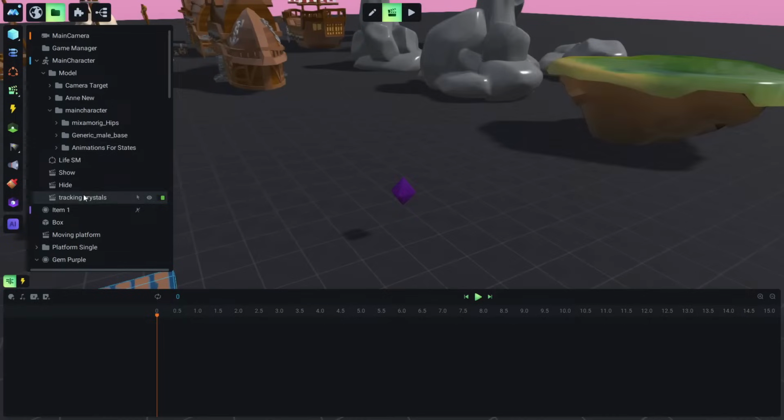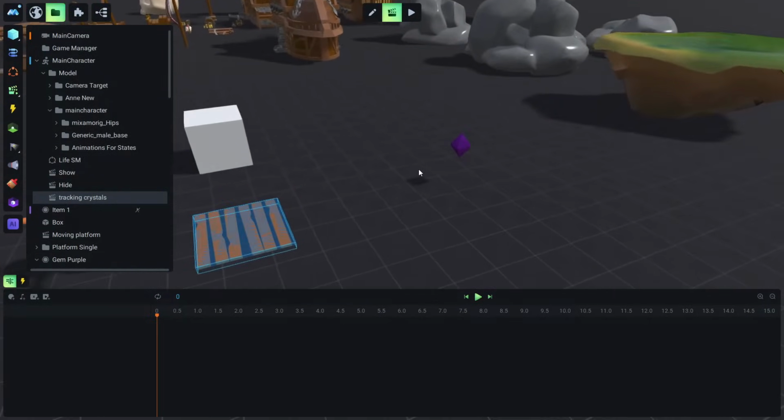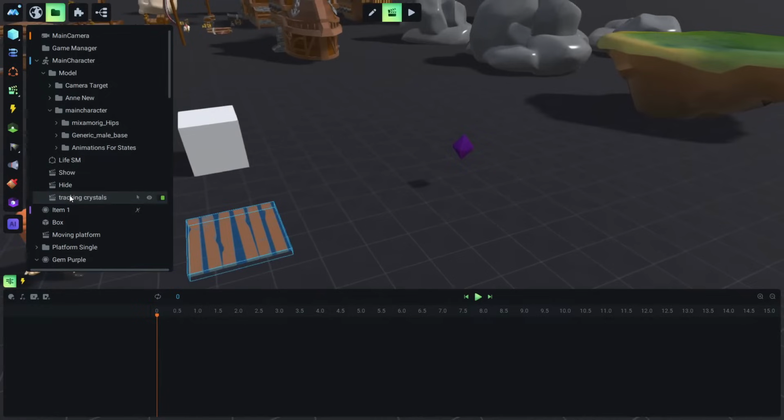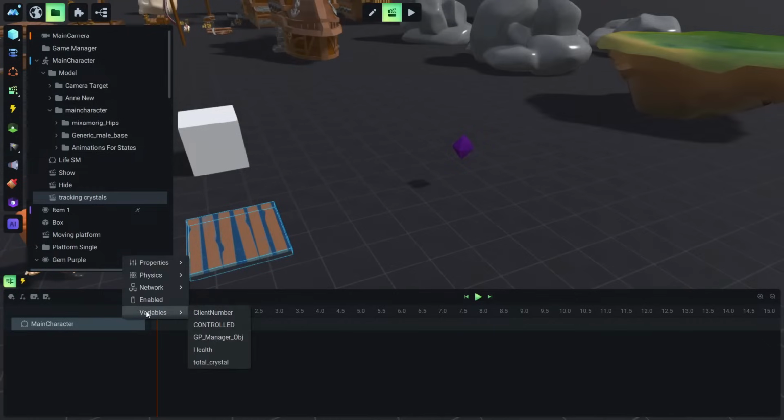So tracking crystals. What do we want this to track? We want to track the total number of crystals that we have collected. And to do this, first we want to see how we can increase this variable number, the crystals, from 0 to 1. So we are going to import our main character here, and we import our main character because the variable that we have just created is inside our main character. And we click this sign, and now we can animate variables. Okay, you see we have the available option variables, and we find the total crystals.